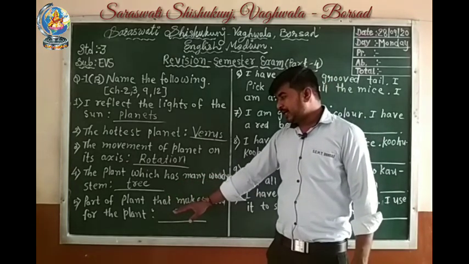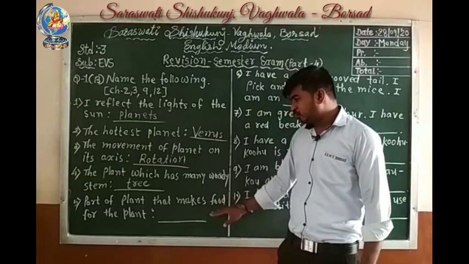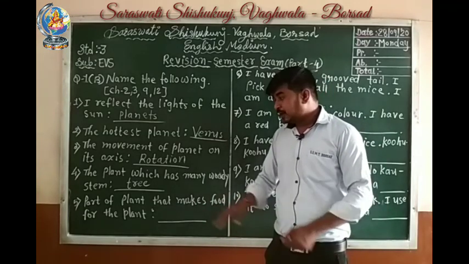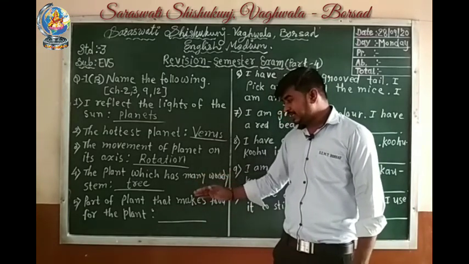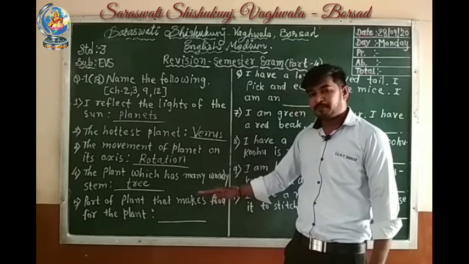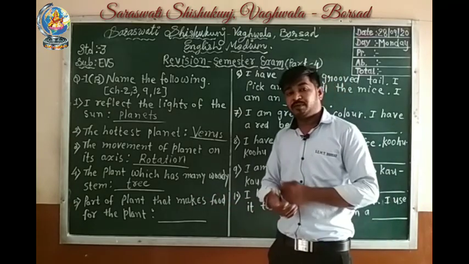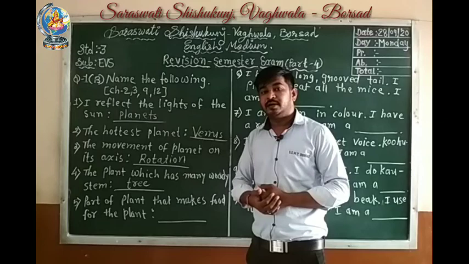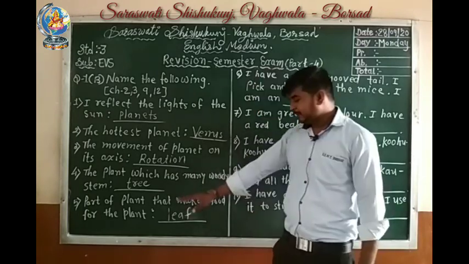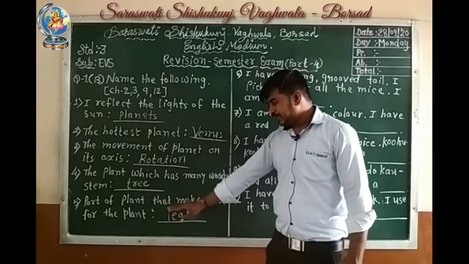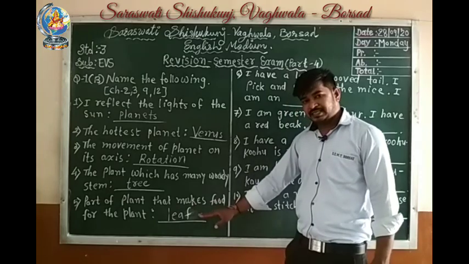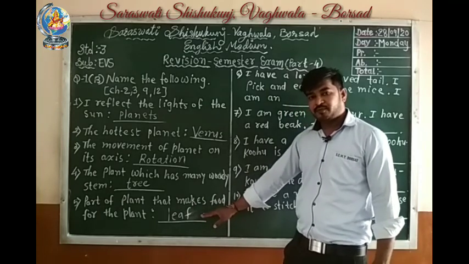Fifth one, part of a plant that makes food for the plant. Which part of a plant makes food for the plant? Leaf. Answer will be leaf.